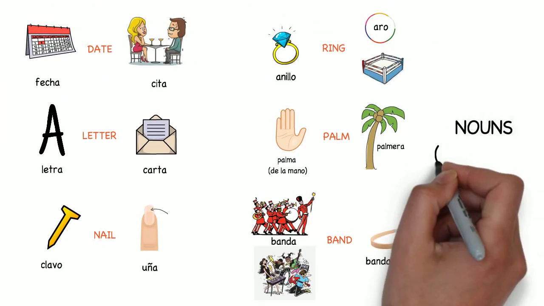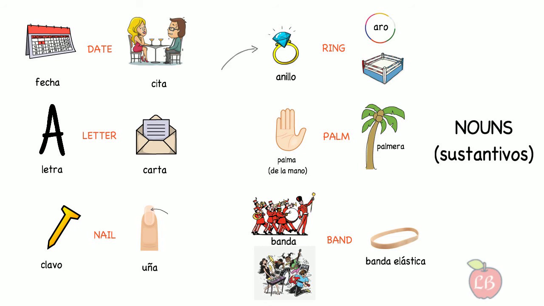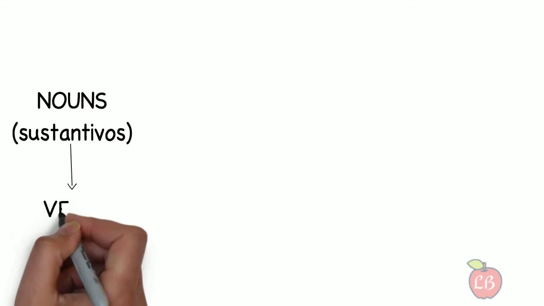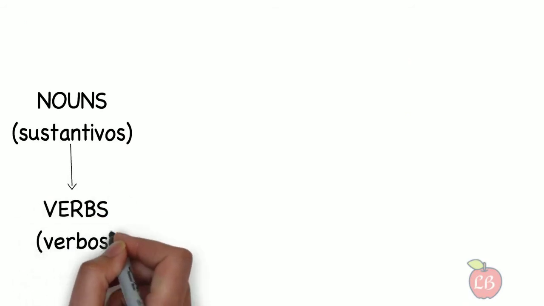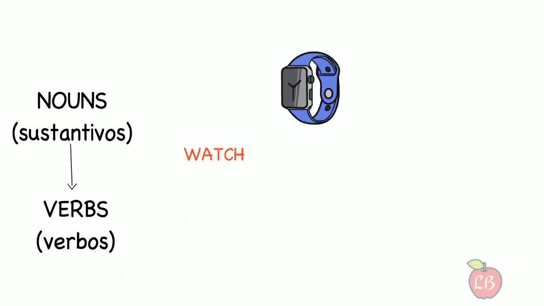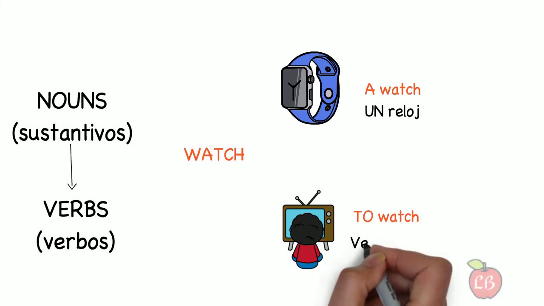So all these are examples of nouns. They are all things: ring, palm, band. But we can also have homonyms with nouns and verbs. One word can mean a thing or an action. For example, watch. You can have a watch, it's a noun, it's a thing, and you can also have the word to watch in the infinitive. It's a verb, it's an action, and it means ver.